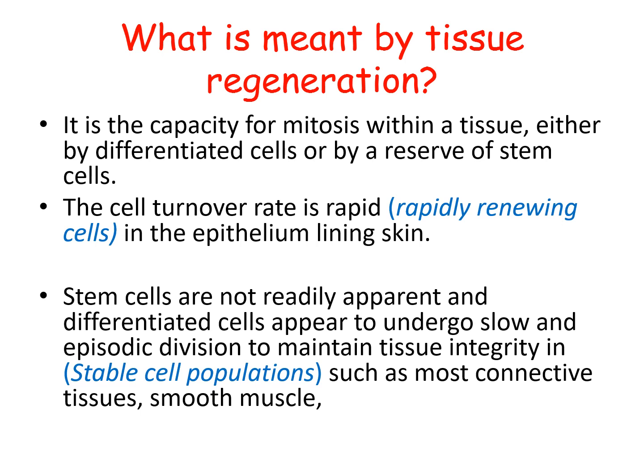While those who divide slowly and in episodes, meaning in attacks or as needed, divide to maintain the tissue integrity, and this group we call the stable cell population. They are most obvious in the connective tissues or the smooth muscle.